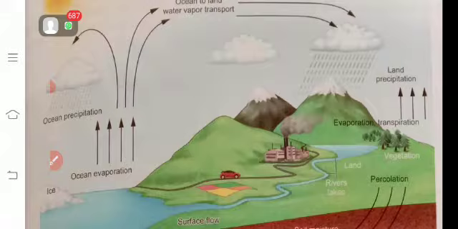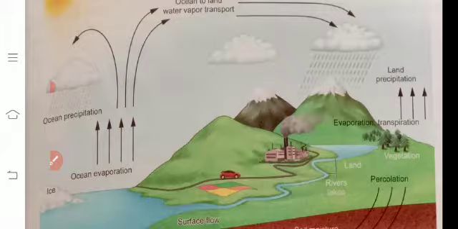Surface water: there are ponds, lakes, rivers, oceans. These waters are called surface waters. These waters are evaporated and sent back to the atmosphere, turning back to the vapor state.